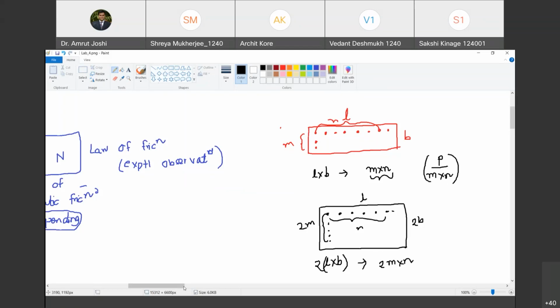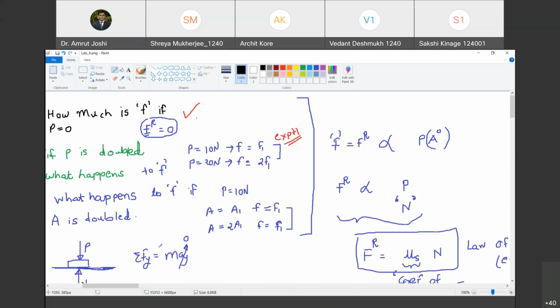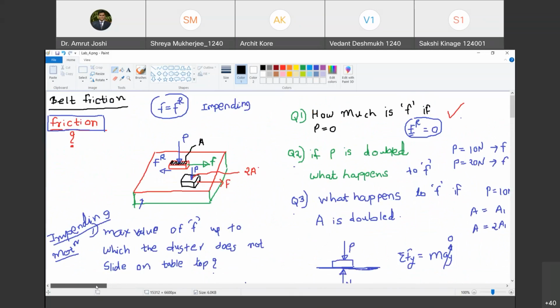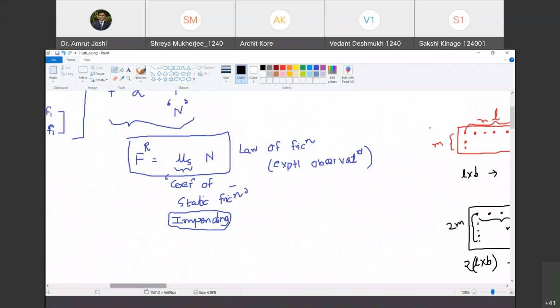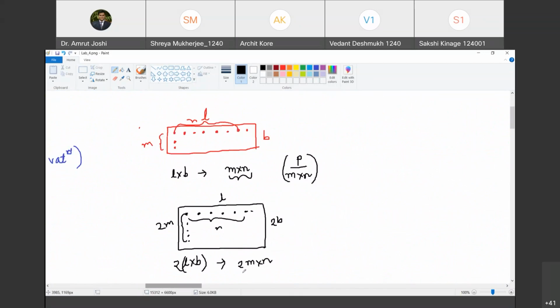And in the second case, we have not changed P. We are not changing P. Are you with me? Yes, sir. So there, no doubt, there are more number of interlockings. There are twice as many interlockings as in the first case. But under what force? Under the force P divided by 2 into m into n. Do you agree with me? Yes, sir.